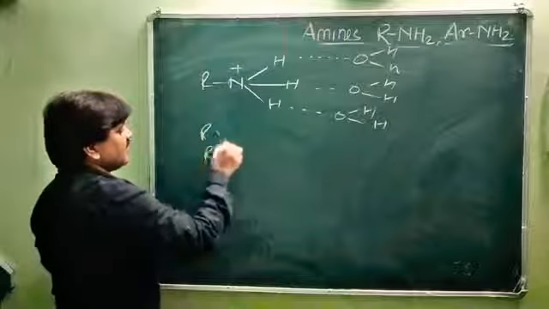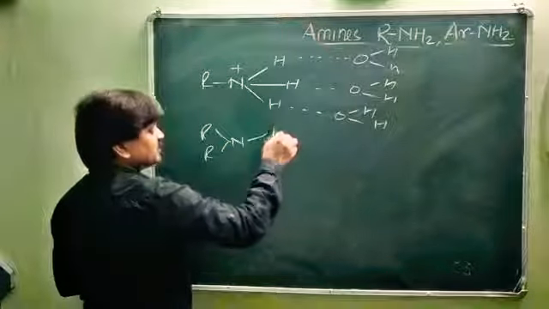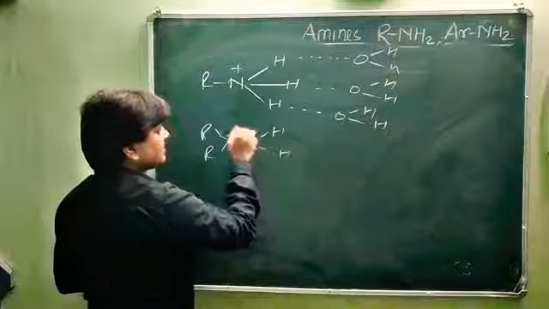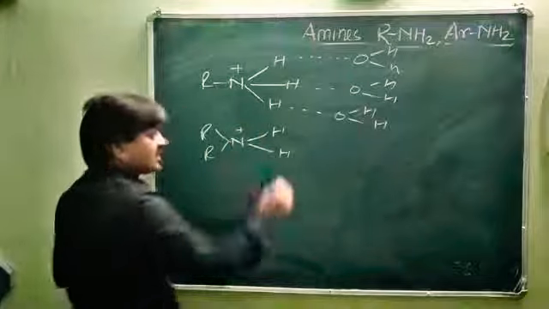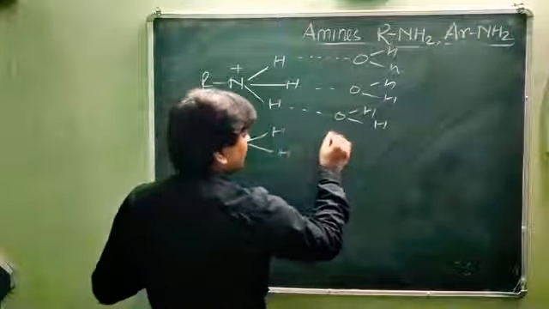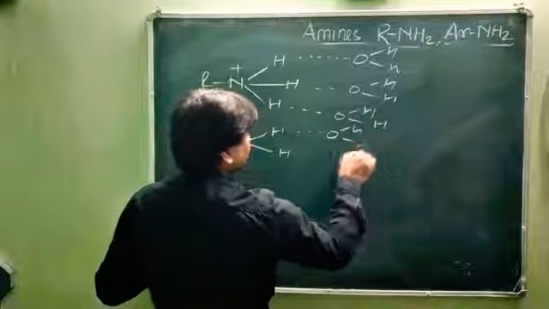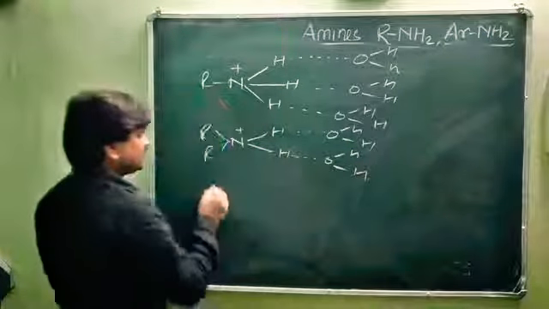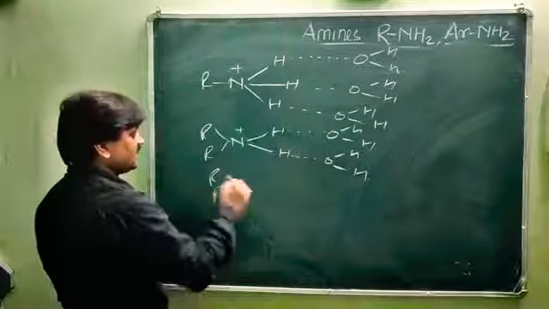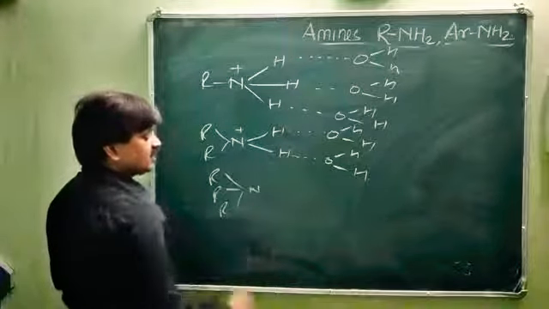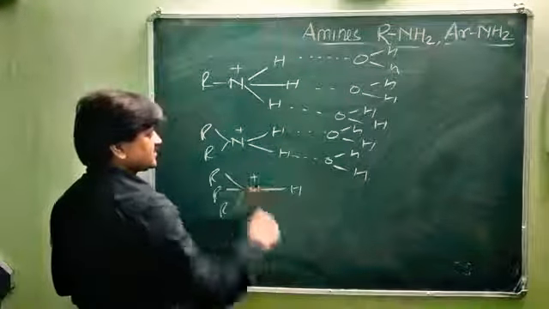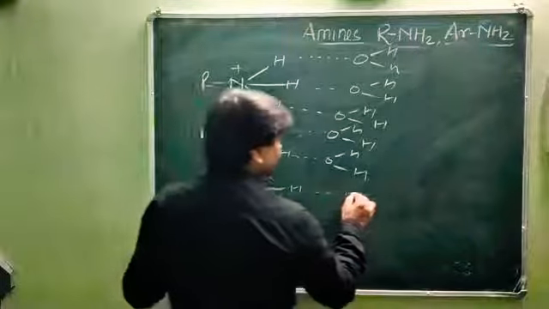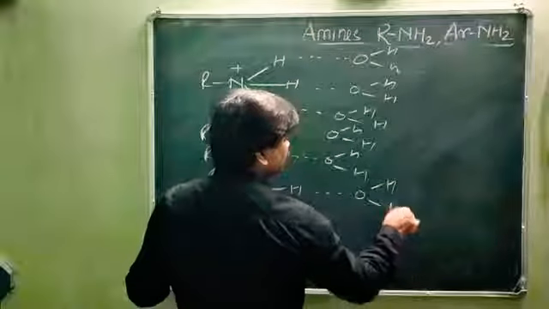In case of secondary amines, R and H, when protonated, one H plus ion is here, and it forms bonds with 2 water molecules. However, in case of tertiary amines, R, this is N, and when protonated, this is H, this is plus. So it can form a bond with only 1 water molecule.